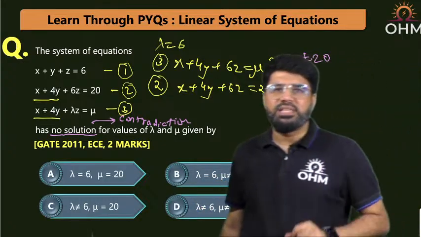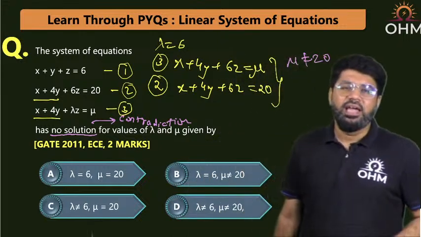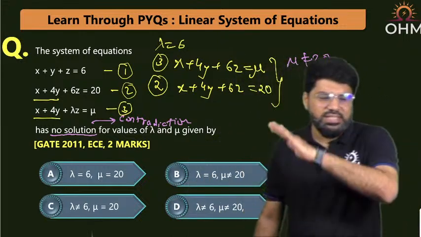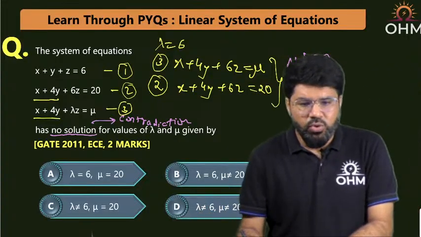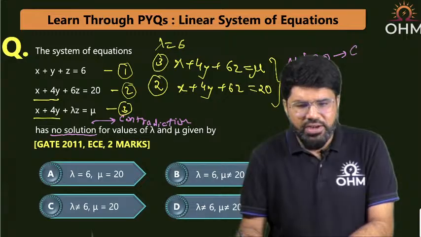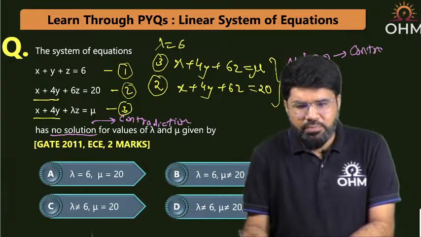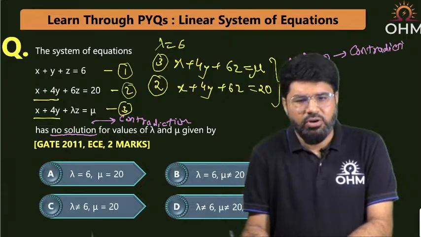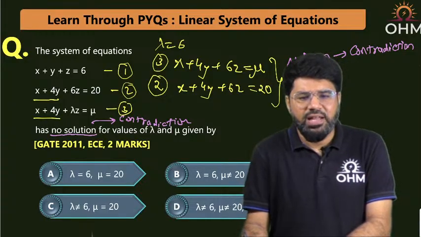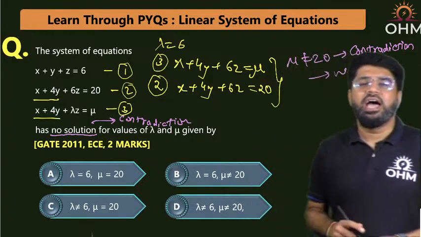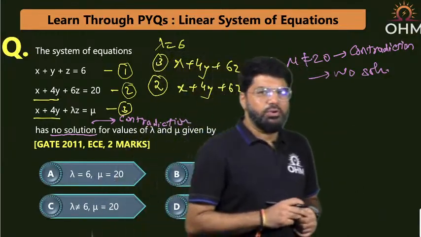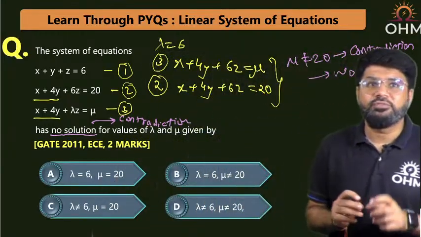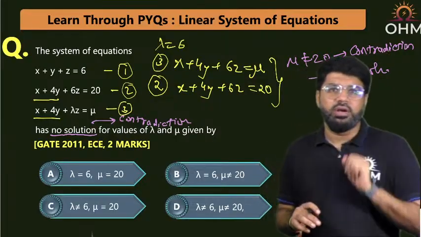That means one of them says that x plus 4y plus 6z is 20, and another one says that x plus 4y plus 6z should not be 20. What is this? They are fighting. Contradiction. So mu not equal to 20 will definitely bring about a contradiction in the system of equations, and then only we say that the system of equations is having no solution, non-solvable. So the correct answer for no solution should be lambda equal to 6, mu not equal to 20.